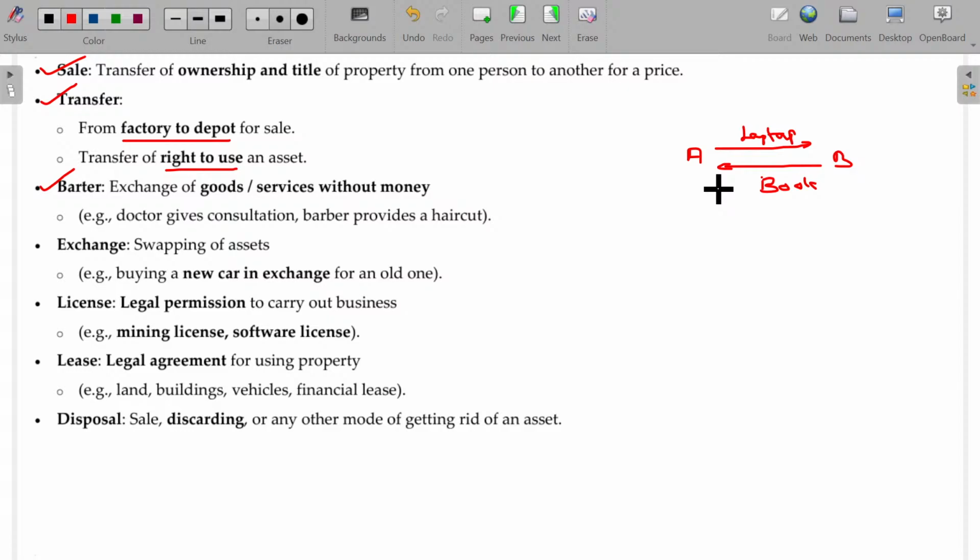A supplies laptop, B supplies books. So A has to pay the GST for the laptop supply, B has to pay the GST on the book supply. Is that okay? This is called barter exchange, means exchange of goods and services without any money.